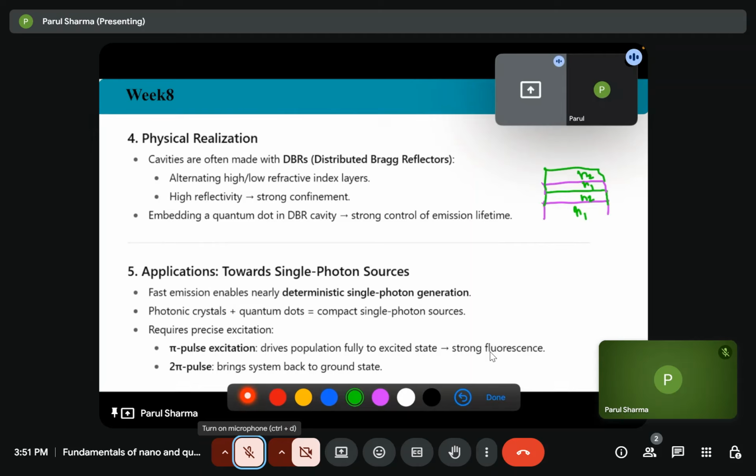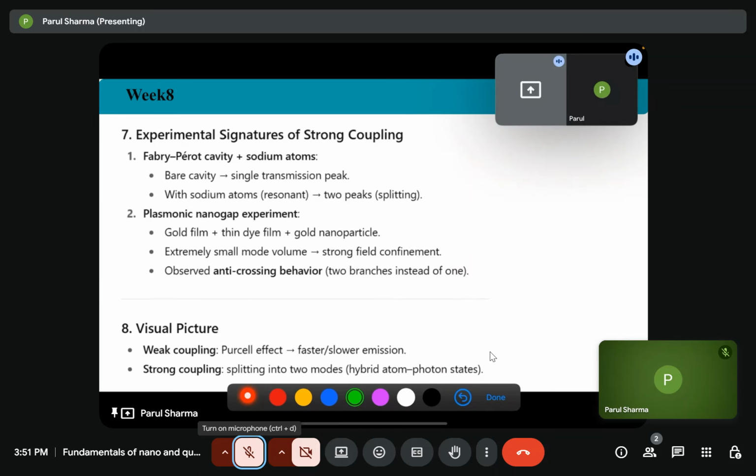But what is required? A pi excitation pulse that will drive the population fully to the excited state. That will give us the strong fluorescence.